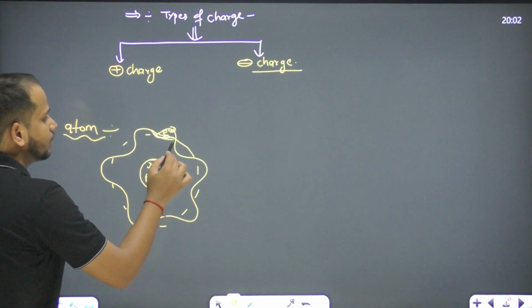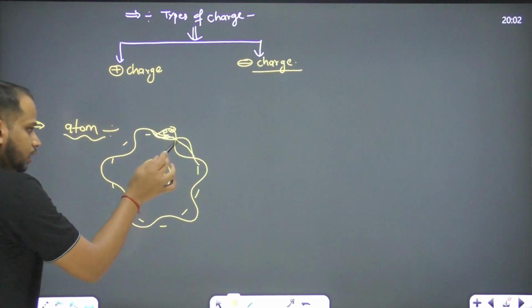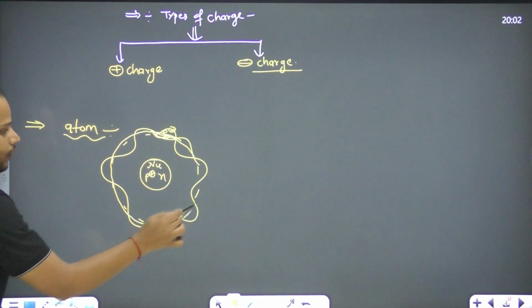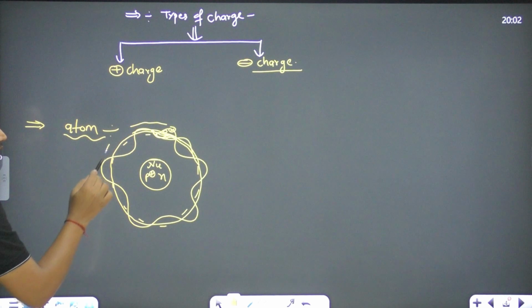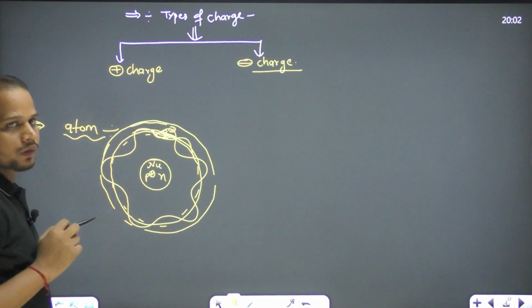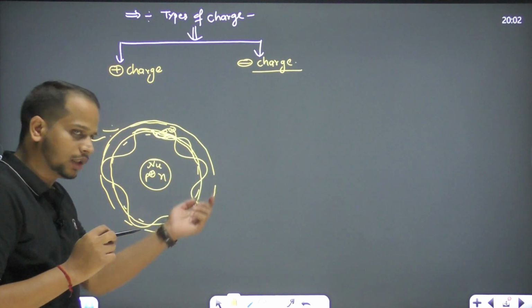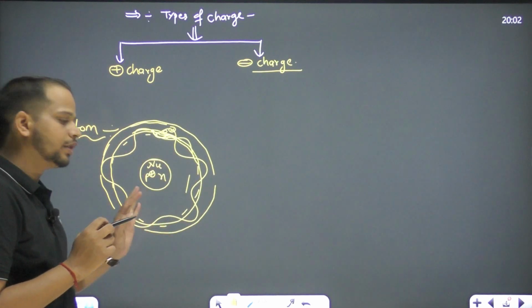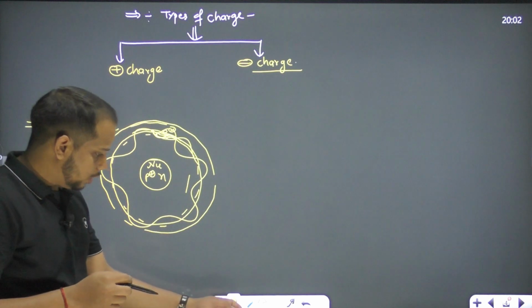Because it is making a standing wave. If there is a formation of standing wave in any orbit, then that orbit is a stable orbit for the electron, because the energy of the standing wave will remain constant. That's why the electron is revolving in this particular orbit. Okay, now let's see here.